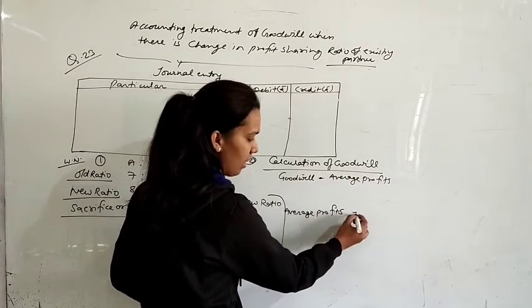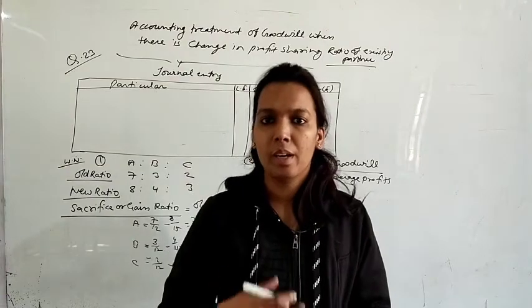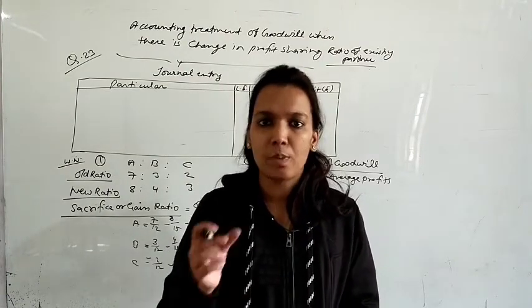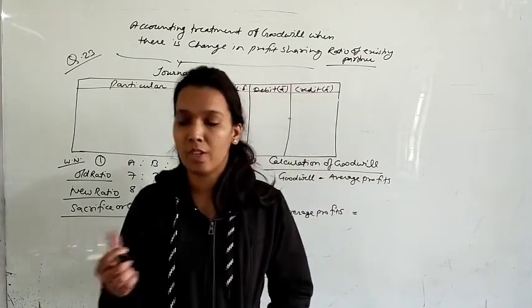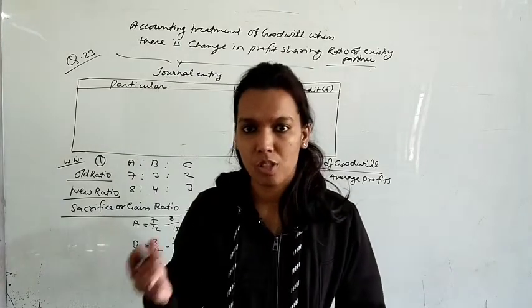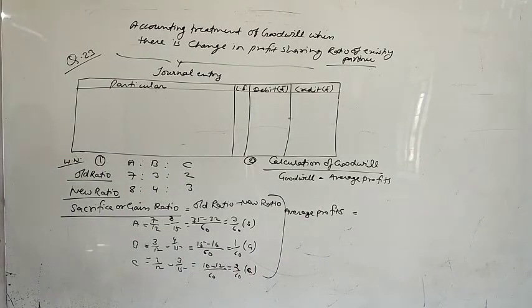equals to, this is the important thing in this, that you have given 4 years profits, but you have to calculate only 3 years profit. How? Just preceding the date of change in profit sharing ratio. The date of change in profit sharing ratio in the question is 1st April 2015. So just before this date you have to take 3 years. So you can say 2013, 14 and 15. These will be the 3 years. 48,000, 60,000 and 90,000.